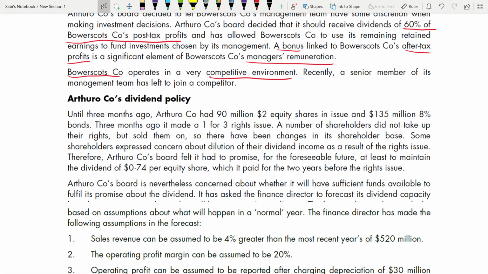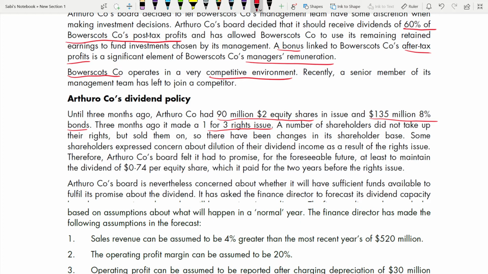Until 3 months ago, the company had 90 million $2 equity shares in issue and 135 million 8% bonds. So this is for equity, this is for the debt. And 3 months ago, it made a 1-for-3 rights issue. A number of shareholders did not take up their rights and sold, so there have been changes in the shareholder base. Some shareholders expressed concern about dilution of their dividend income as a result of the rights issue. Therefore, the parent company's board felt it had to promise for the foreseeable future at least to maintain a dividend, right? Because they are worried because of this rights issue.